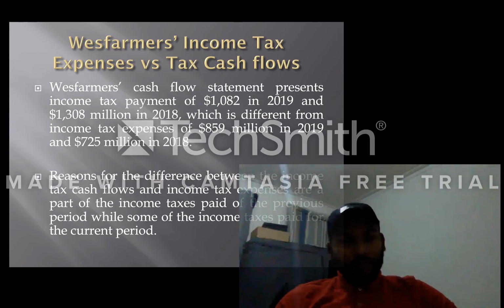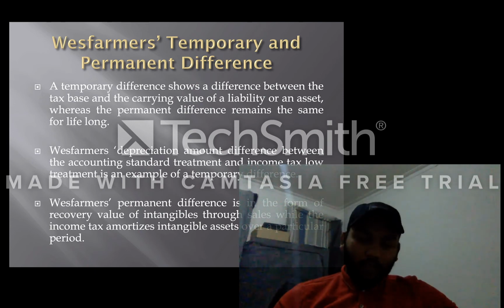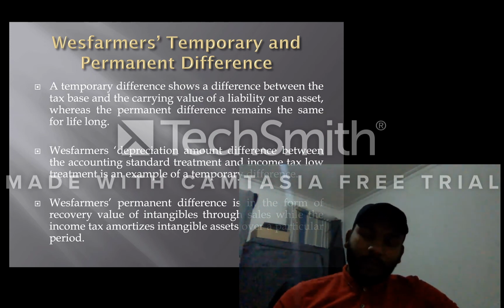Wesfarmers' permanent difference is in the form of recovery of the value of intangible assets through sales, while income tax amortizes tangible assets over a particular period.